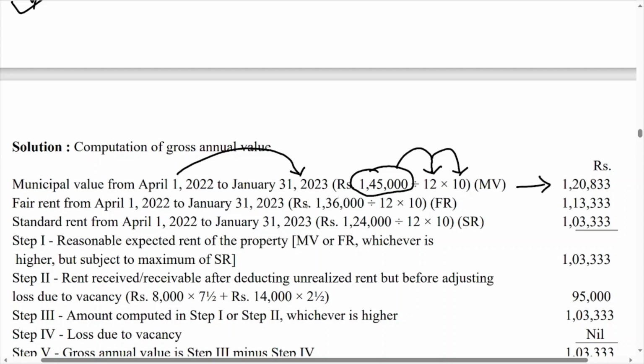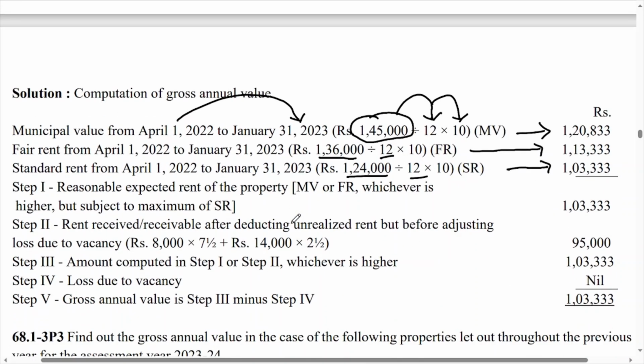So your answer is 1,20,833. So the same practice or same thing we will do in the fair rent also. So fair rent is 1,36,000. It should be divided by 12 and multiplied by 10. So that is why your fair rent is 1,13,333. Standard rent also, 1,24,000 is for 12 months. So divide by 12 and multiply by 10. So you will get SR 1,03,333.